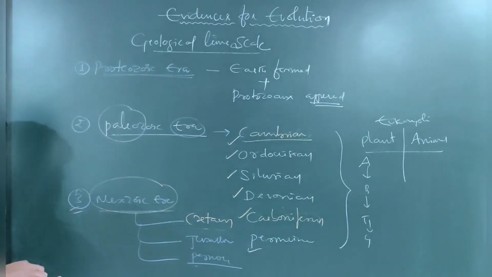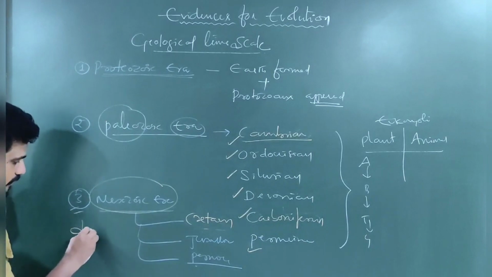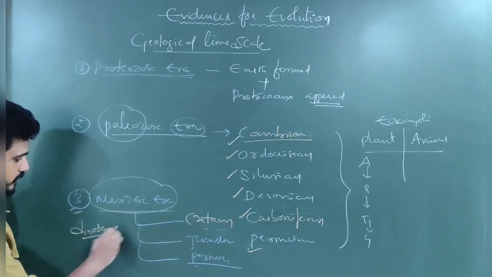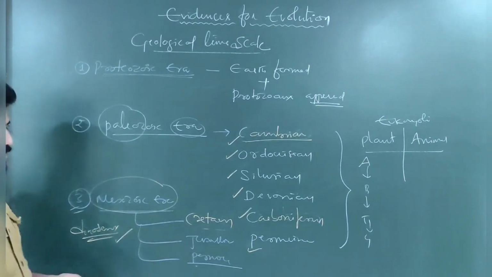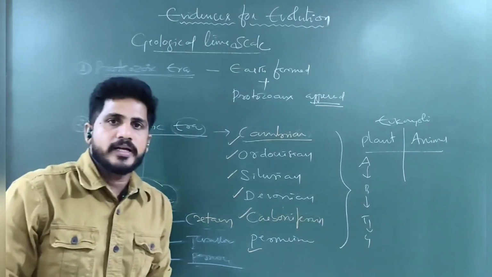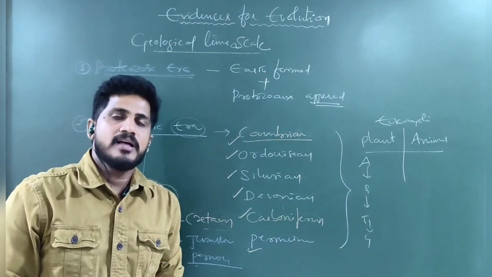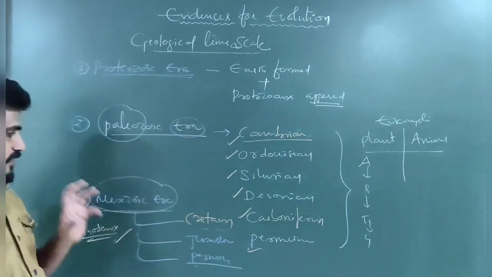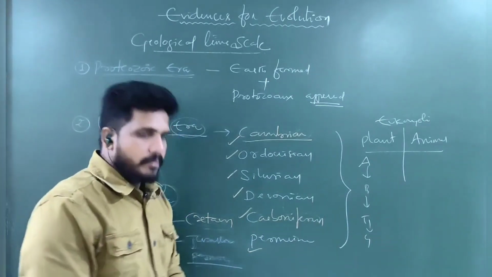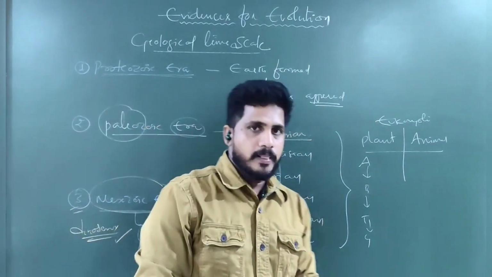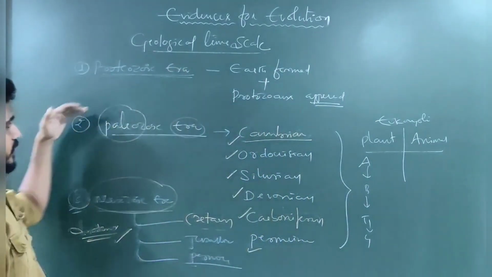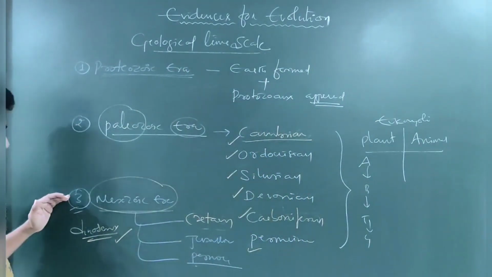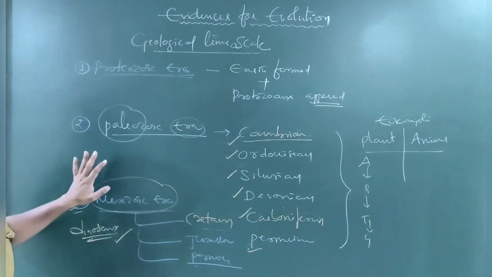These 3 are there. In the Mesozoic era, dinosaurs evolved. Dinosaurs started in the Mesozoic era, and at the end of the Mesozoic era, all the dinosaurs went extinct. So the Mesozoic era is very marked, where dinosaurs have appeared and also disappeared. So, total 4 eras are there.